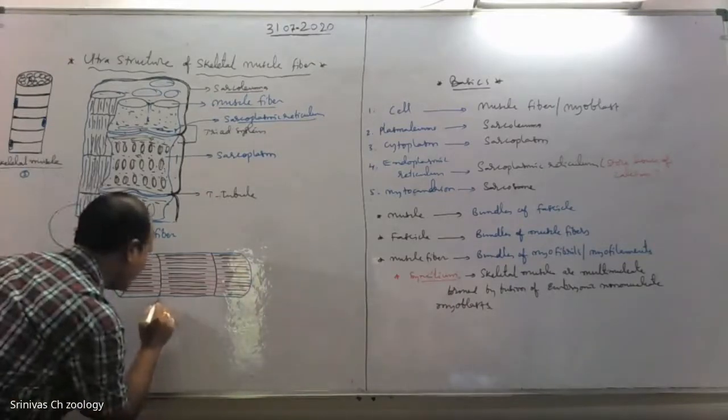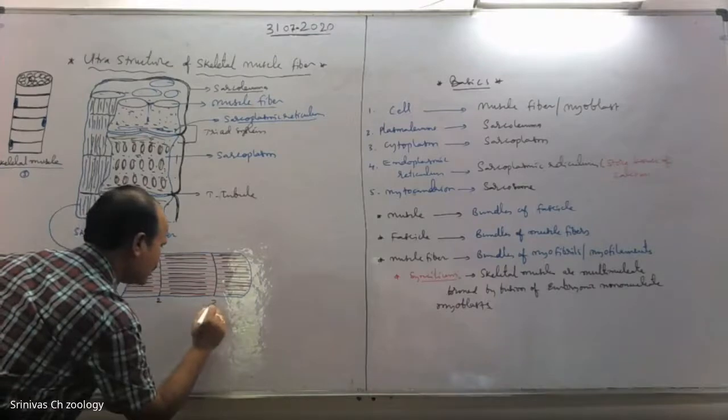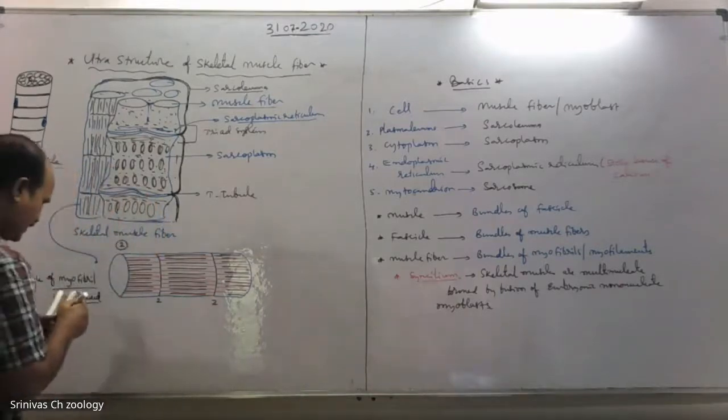This is one Z line, and this is one more Z line.